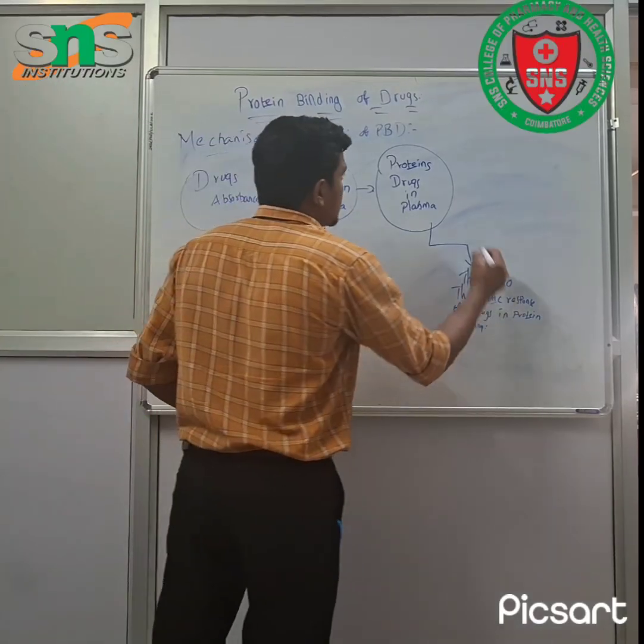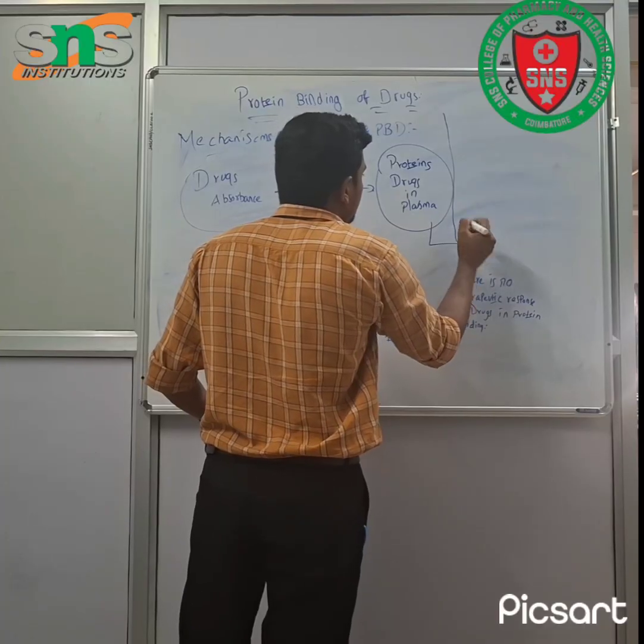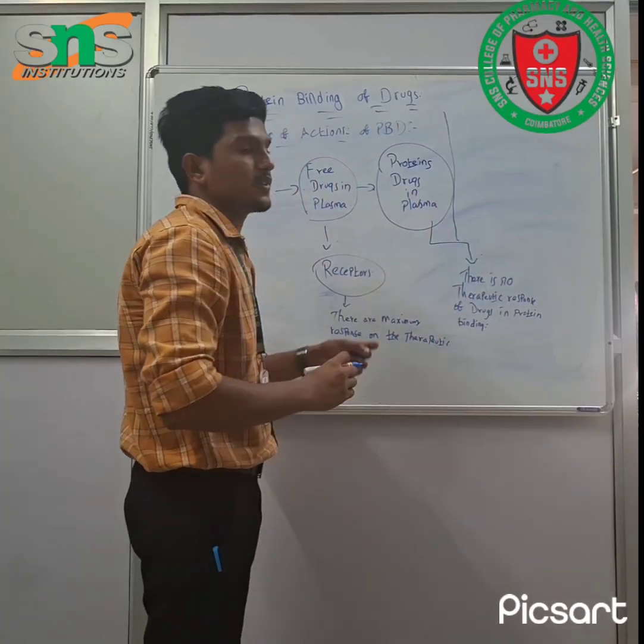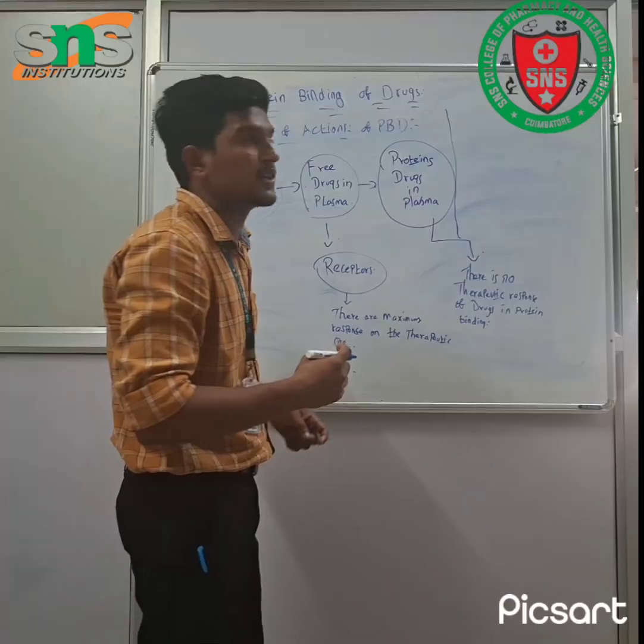Okay. Next, we see what are the factors affecting the significance of protein binding of drugs.